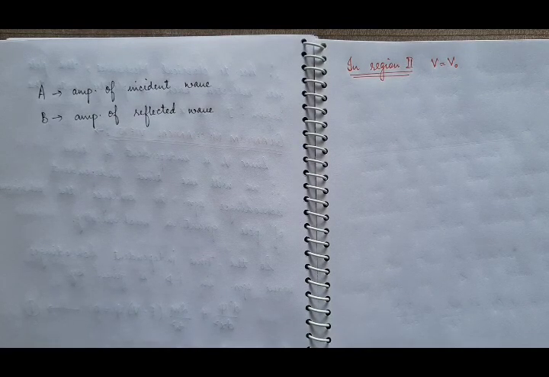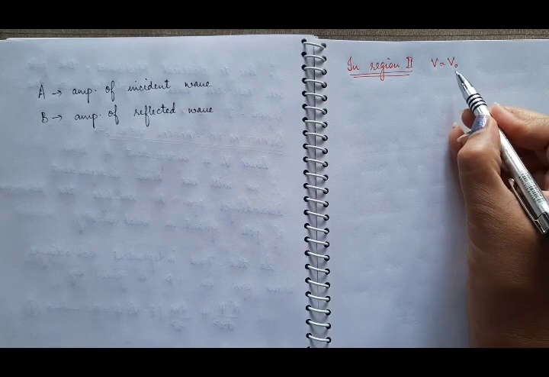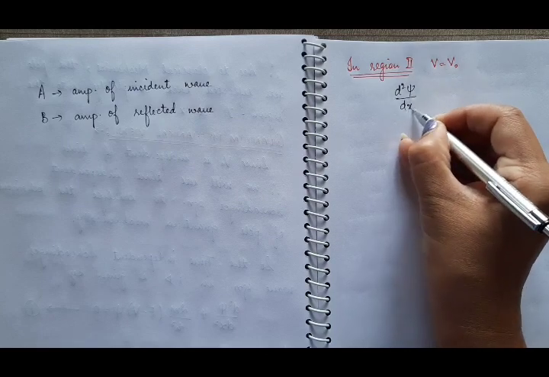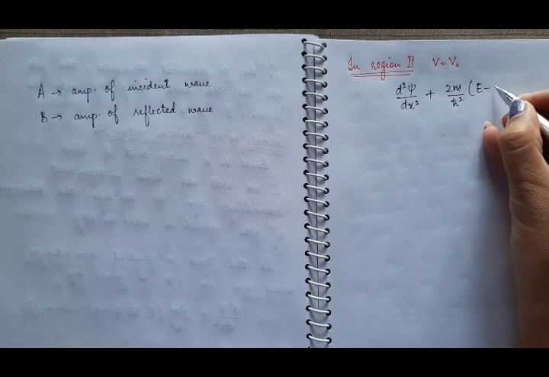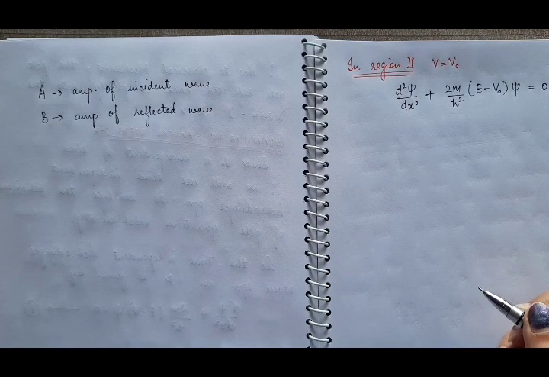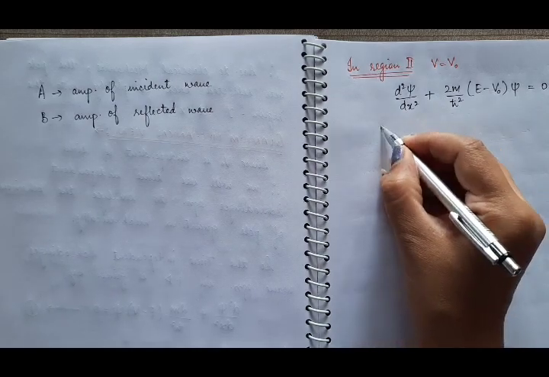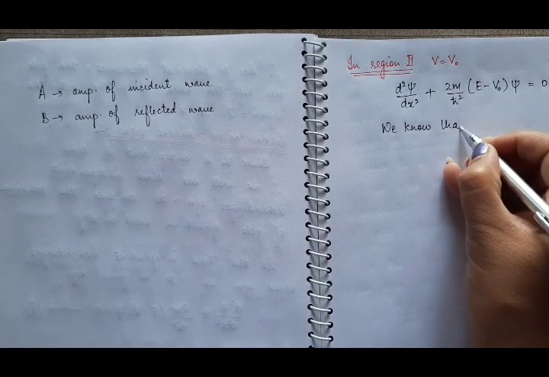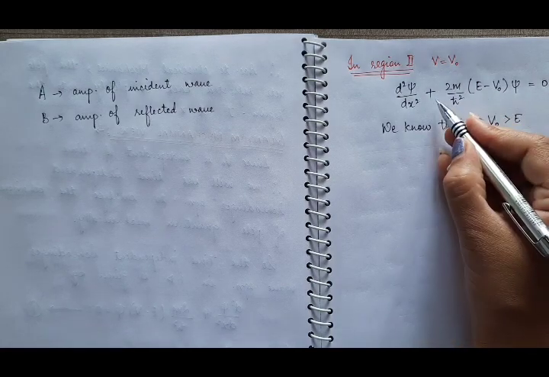Now in region 2, the value of the potential V(x) is V naught. So put this value in the Schrodinger wave equation, which is d²ψ/dx² + (2m/ħ²)(E − V0)ψ = 0. And we know that this potential V naught is greater than E. So take the negative sign common.